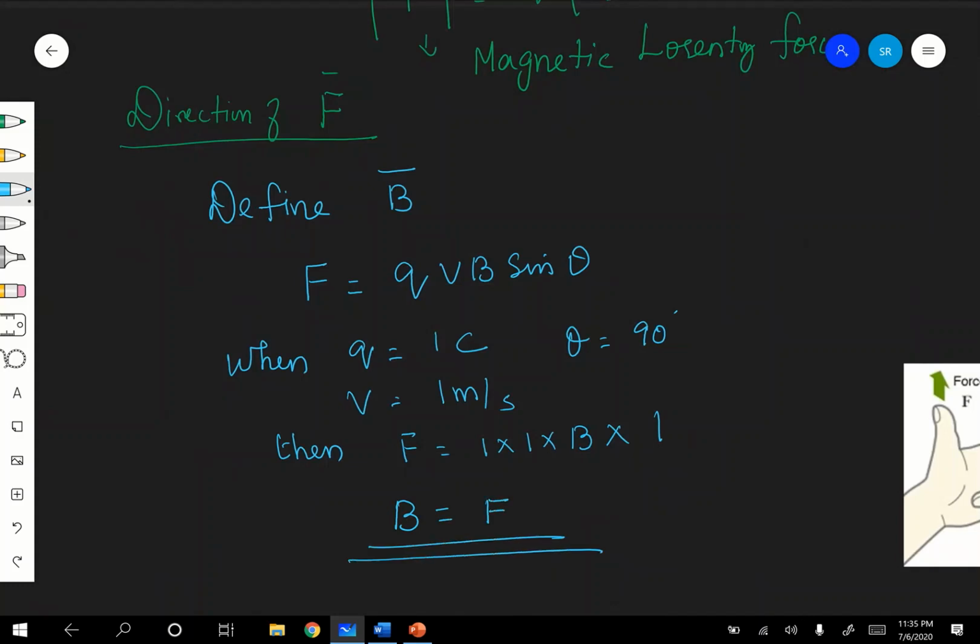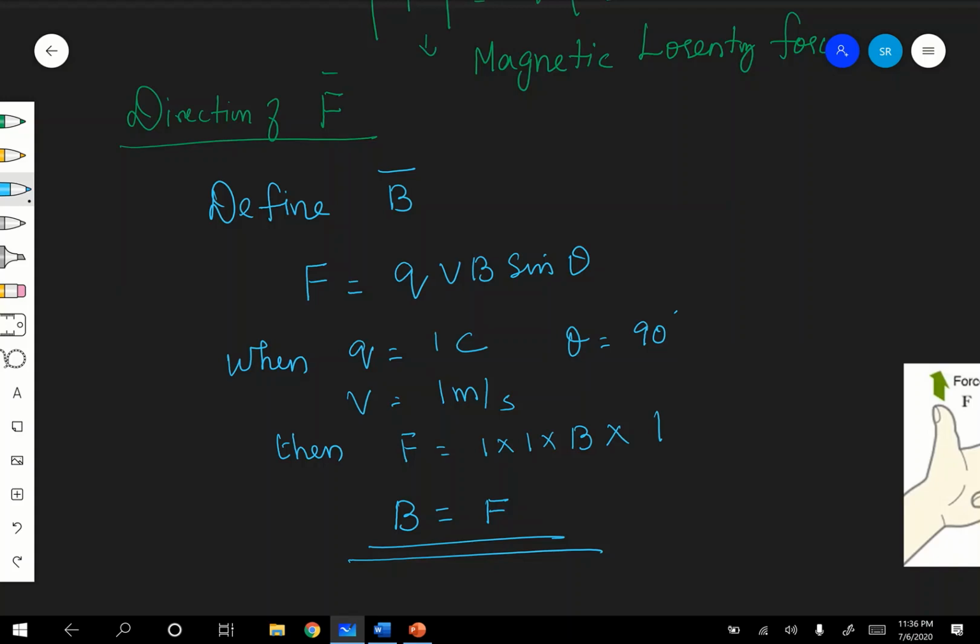Correct? So that gives you the definition for magnetic field induction or magnetic flux density or magnetic field intensity, or strength of the magnetic field. Therefore, how to define?